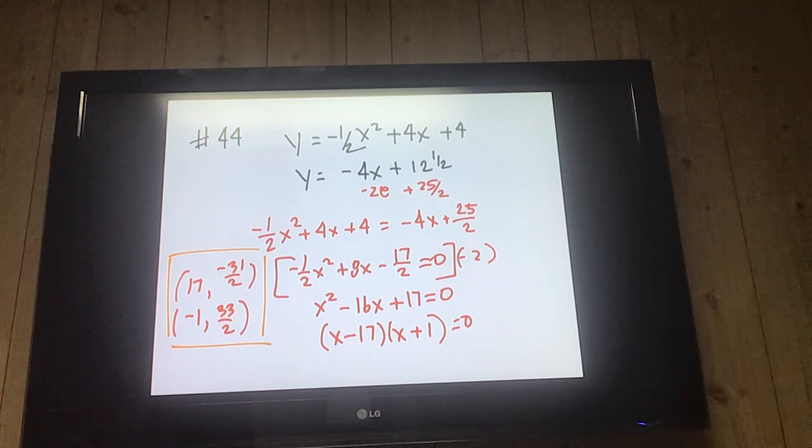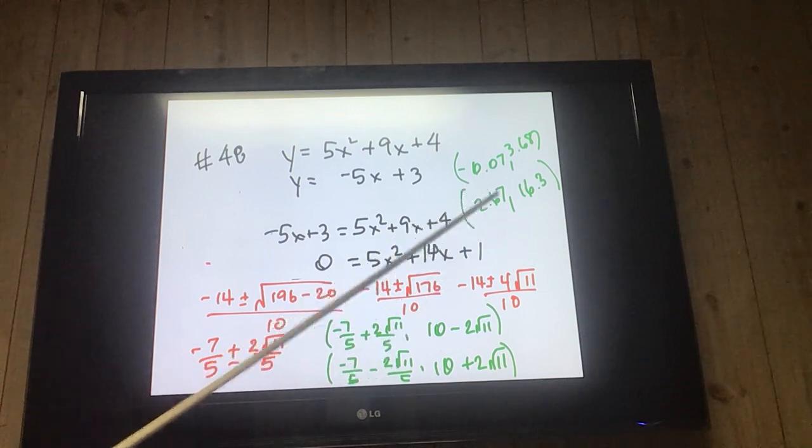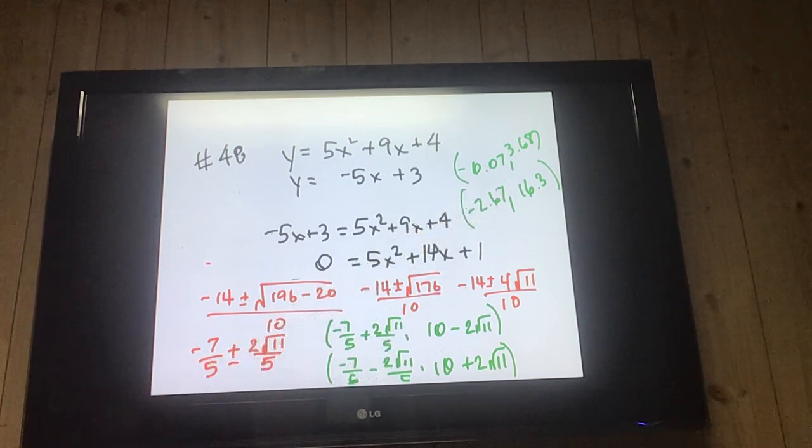All right, that took a little bit of basic math to do that. Number 48 is one that I wouldn't give you on a test. A little bit more complex. We had to use the quadratic formula to get a radical expression. And radical expressions, I'm not going to have you worry about doing this. But if we did a calculator, we would get these decimals. So that one there you can bypass if you didn't understand how to do that one.